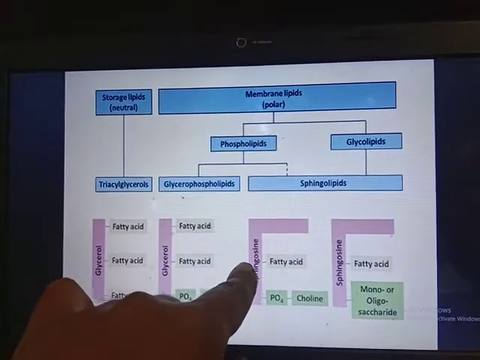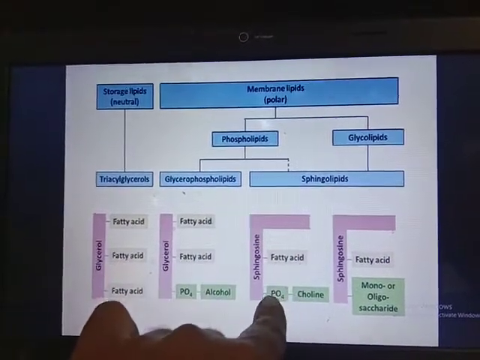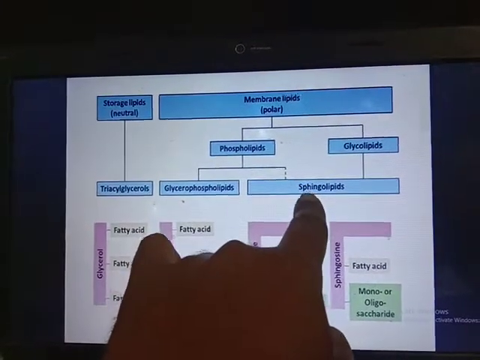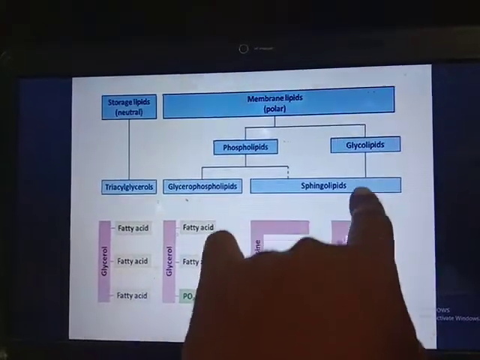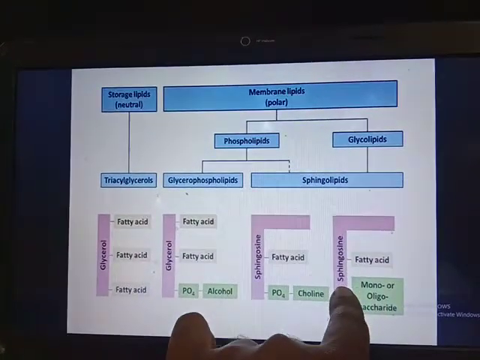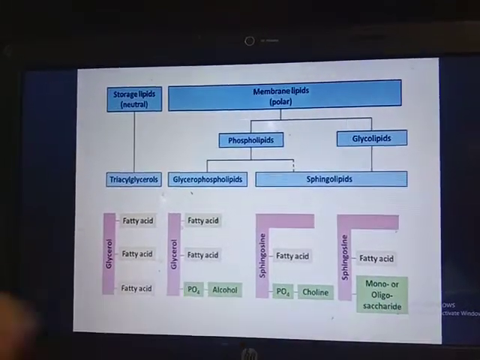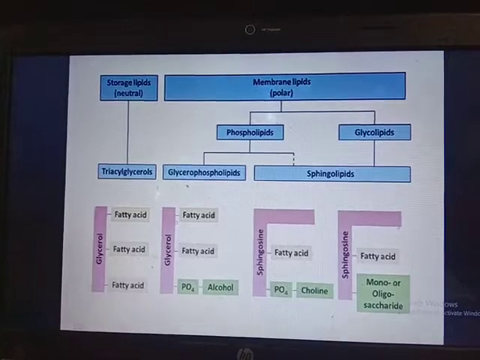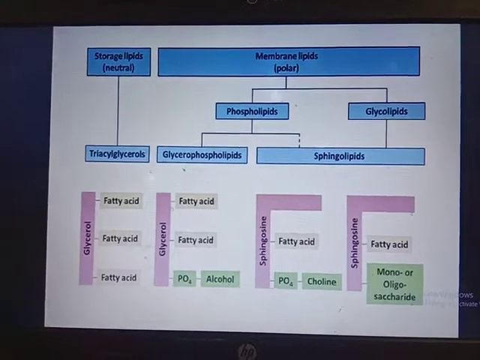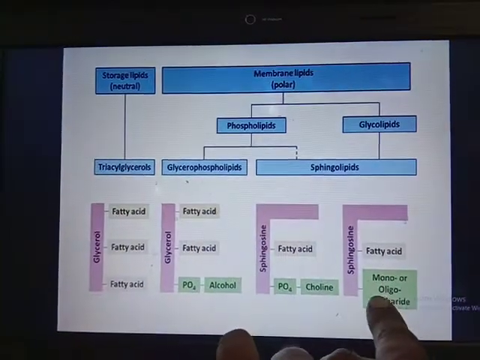It contains sphingosine as an alcohol, then it is linked with fatty acid and contains phosphoric acid and a nitrogenous base. Okay, then sphingolipid also comes under glycolipid, in which it contains sphingosine alcohol, then fatty acid, and contains carbohydrate, maybe monosaccharide or oligosaccharide. The difference between sphingolipid in phospholipid and glycolipid is that in phospholipids sphingosine contains a phosphorus group, but sphingolipid in glycolipid does not contain a phosphorus group.